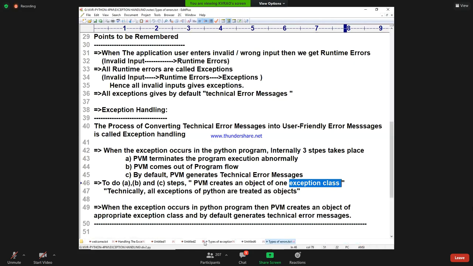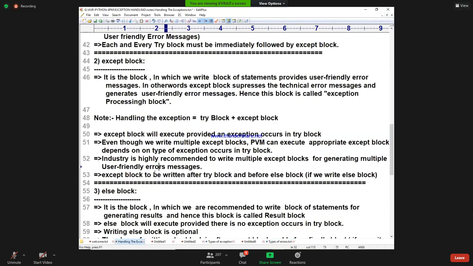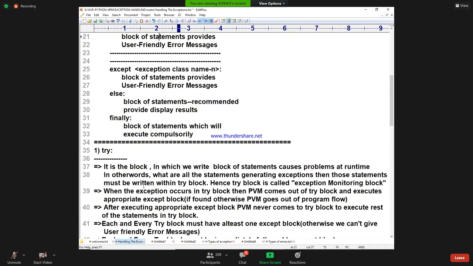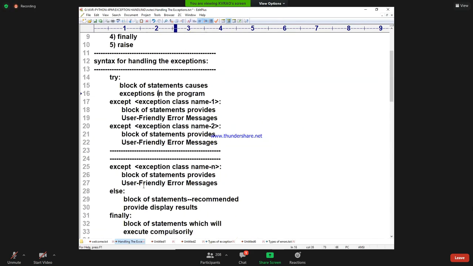Our notes are like the Indian constitution, because everything is there. See the syntax for handling the exception: except exception class name.